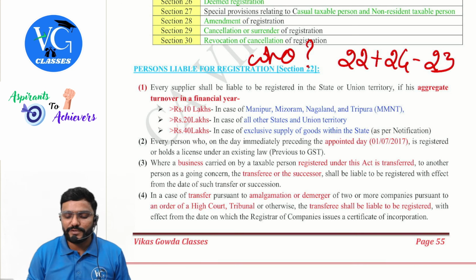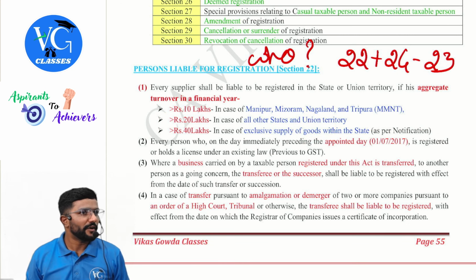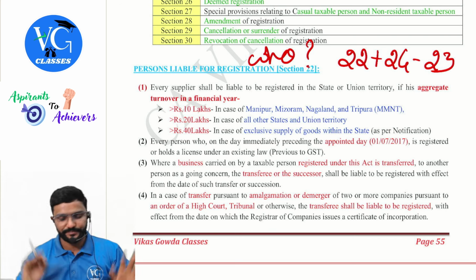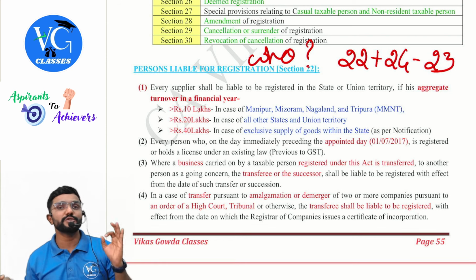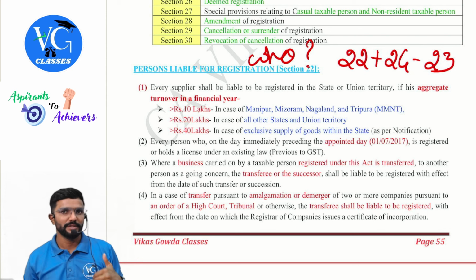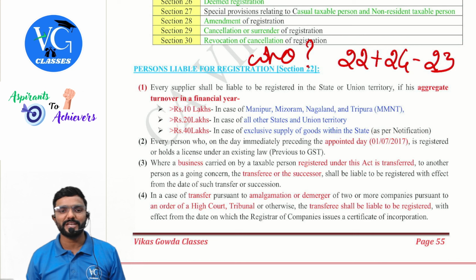But if you are an exclusive supplier of goods within the state, as per notification, they have increased the limit to 40 lakh. 40 lakh only for the exclusive supplier of goods within the state. Okay. Subsection 1, very important. 10, 20, 40. You should know when 10, when 20, when 40. We will talk about it again later, because I have to cover the notification and all, for whom it is applicable, for whom it is not applicable and all.